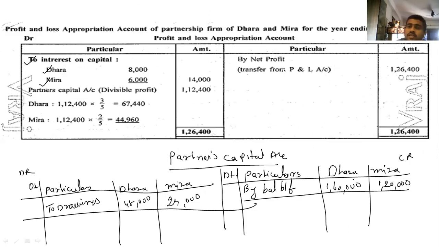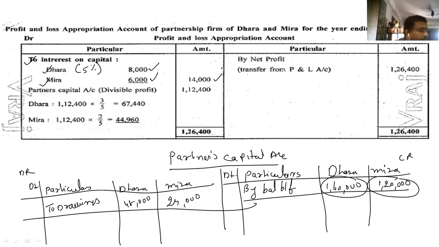So you can see the capital is 1,60,000 and it's 5%, so 8,000. The same way Mira also, 1,20,000, 5%, 6,000. So outer column comes to 14,000.